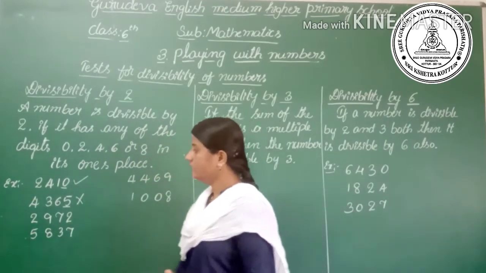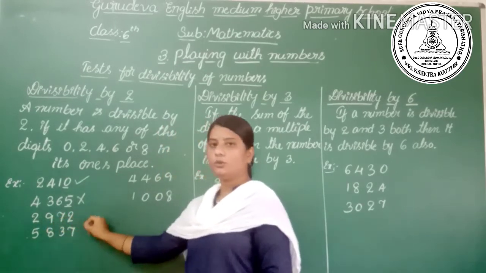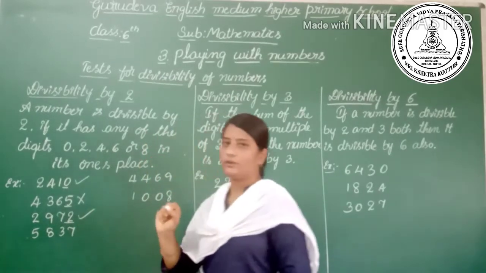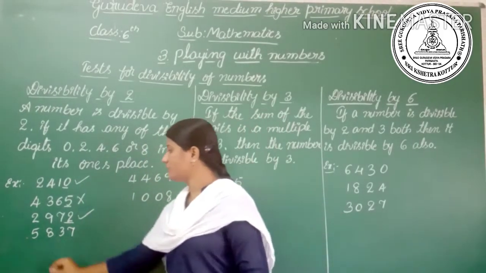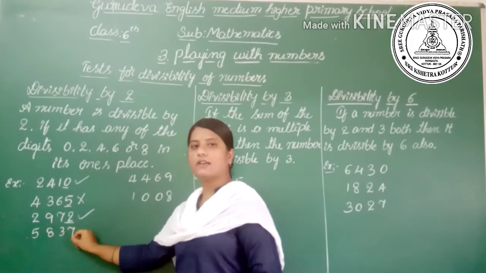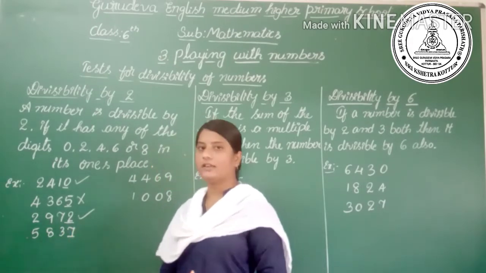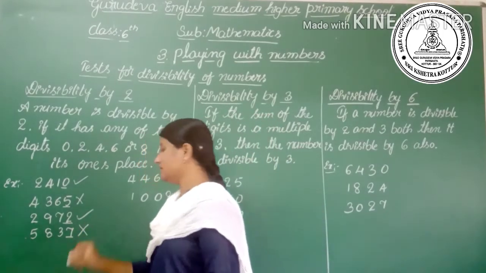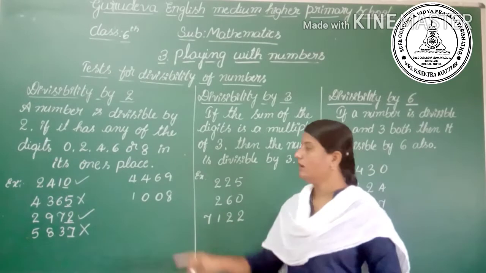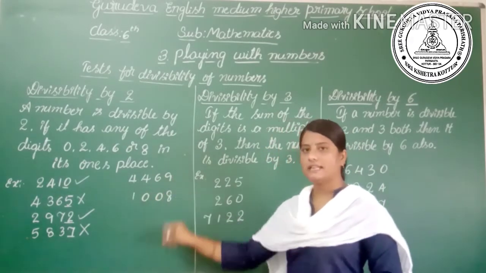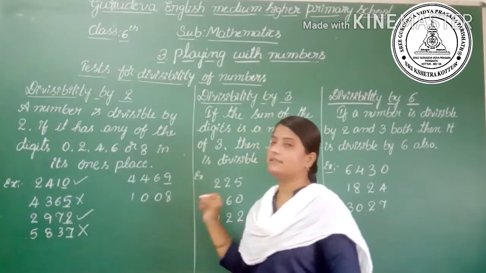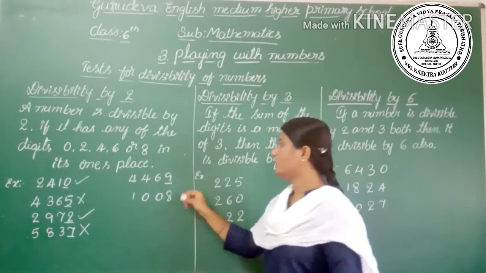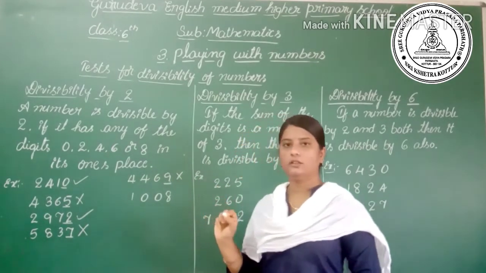The third one, 2972. In the ones place there is a 2, so it is divisible by 2. Then the next question, 5837. In the ones place there is a 7, it is an odd number, so it is not a multiple of 2, so it is not divisible by 2. The next example, 4469. Observe the ones place. There is a 9. It is an odd number and not a multiple of 2, so it is not divisible by 2.